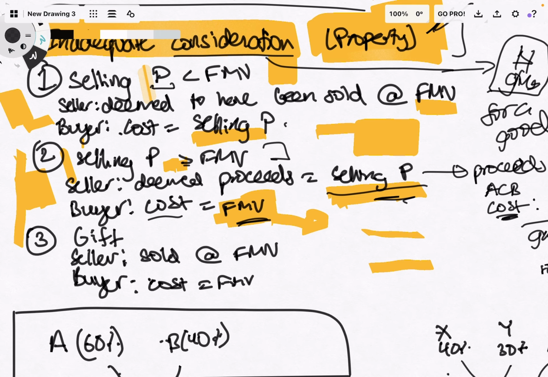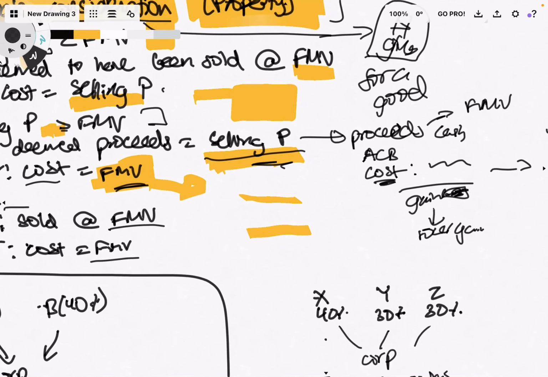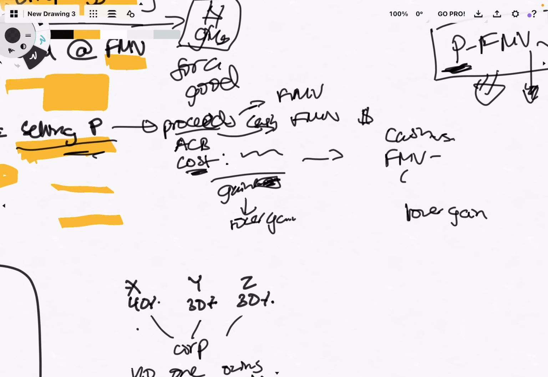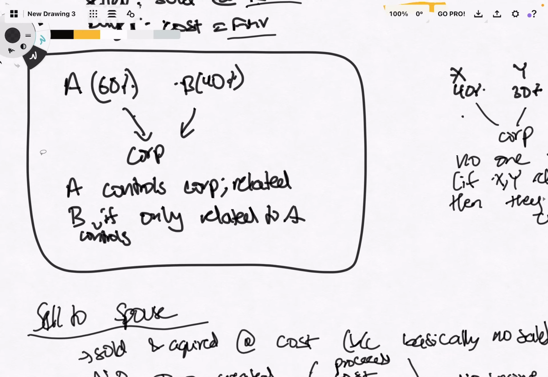Next is gift. If I'm gifting something to somebody, it's as if both sides are at fair market value, because there's no extra price involved anywhere. So for me, the proceeds that I get would be the fair market value, and for the buyer, their cost would also be the fair market value. That's just another thing.